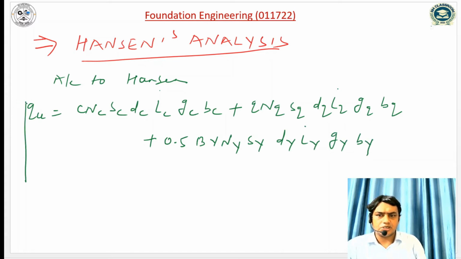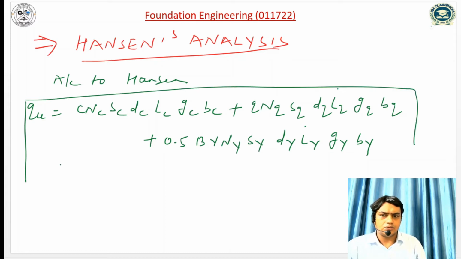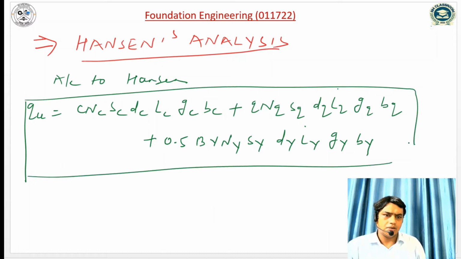So this is the expression given by Hansen to compute the ultimate bearing capacity, where